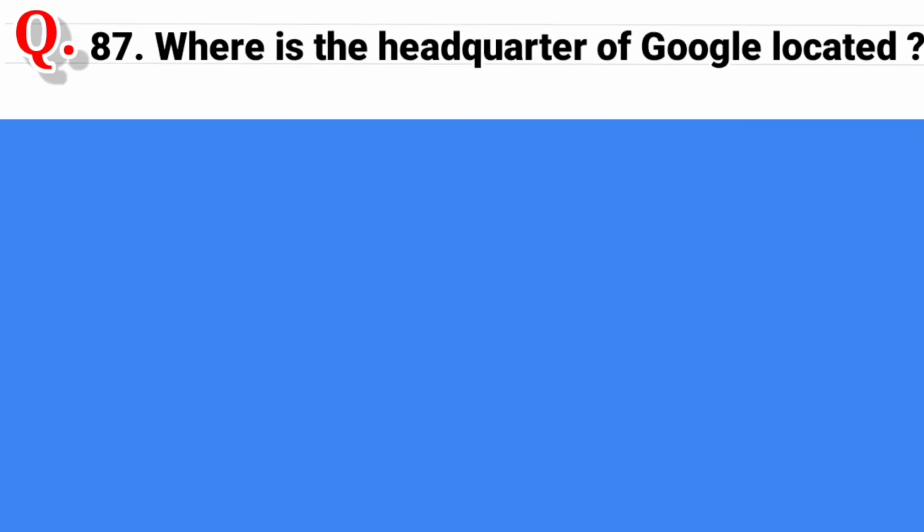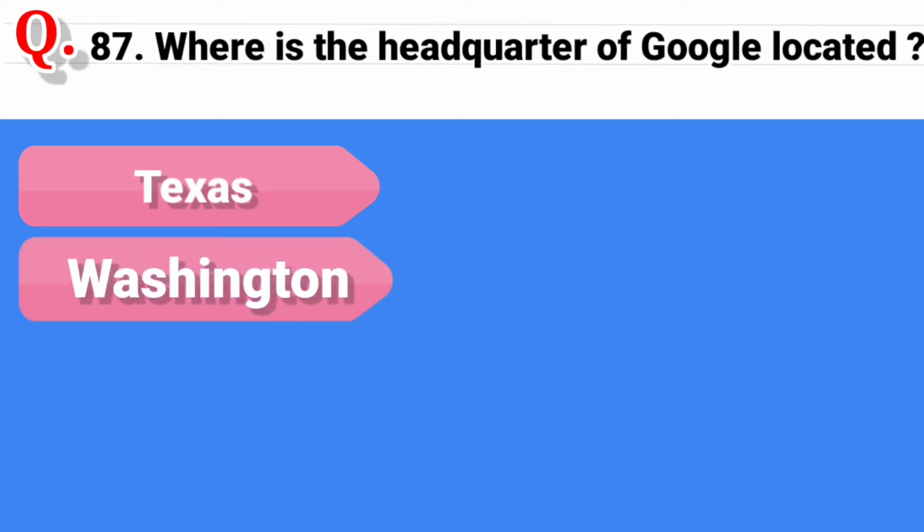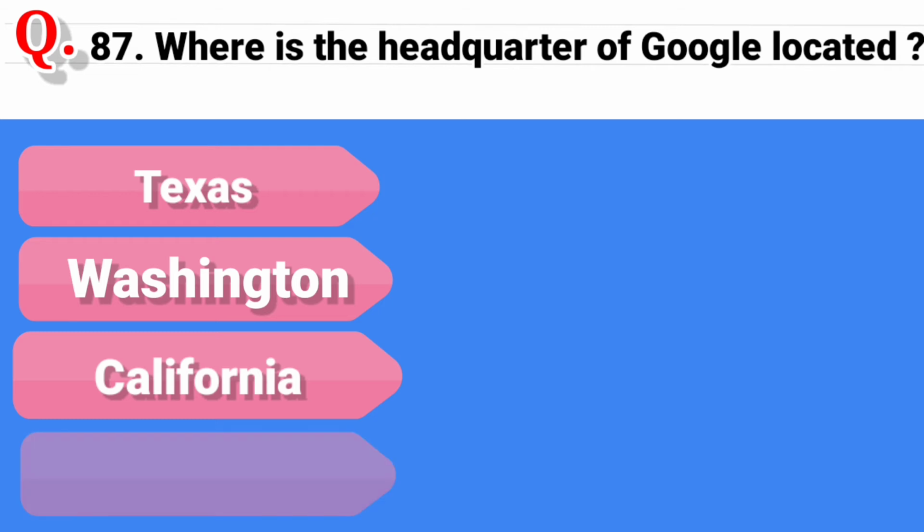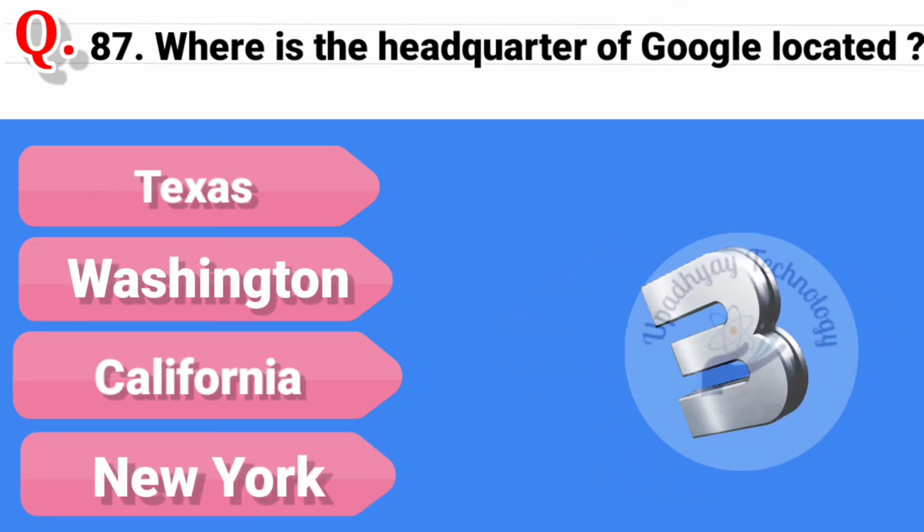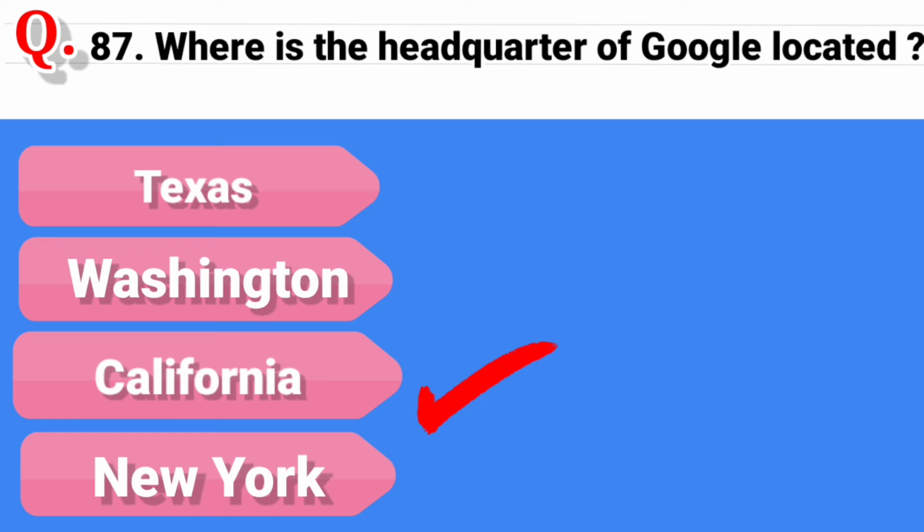Question 87. Where is the headquarter of Google located? And the options are Texas, second option is Washington, third option is California, and the last option is New York. And the correct answer is California.